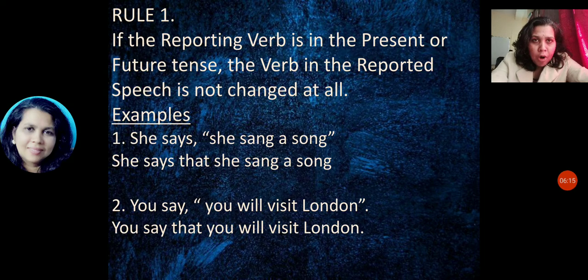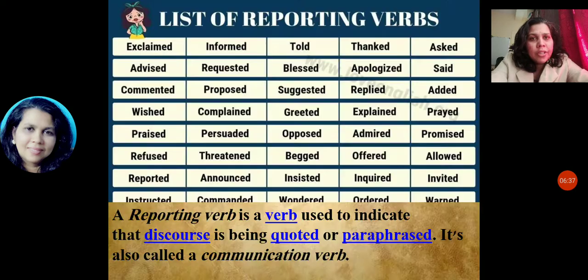So rule number 1: reporting verb in the present tense or the future tense, what happens? There is no change. You say, "You will visit London." You say that you will visit London.